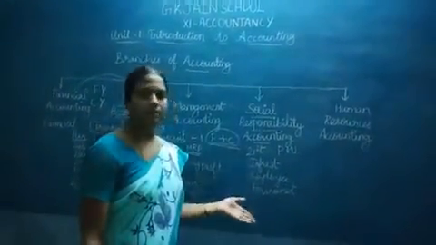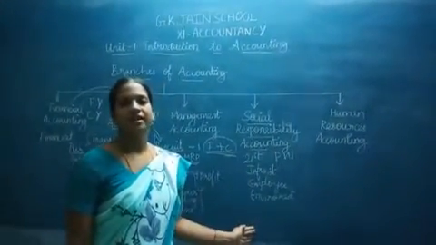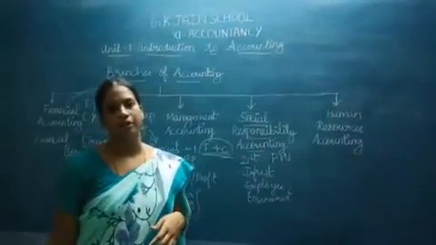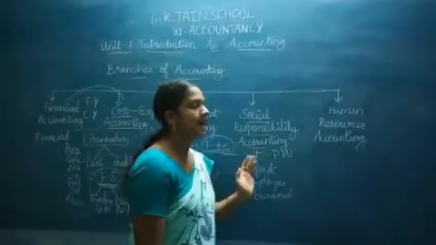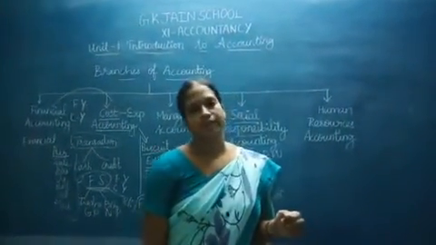So whatever comes under public welfare or social welfare, if they are spending on it, comes under social responsibility accounting. Next, the last of the branches of accounting is human resource accounting.